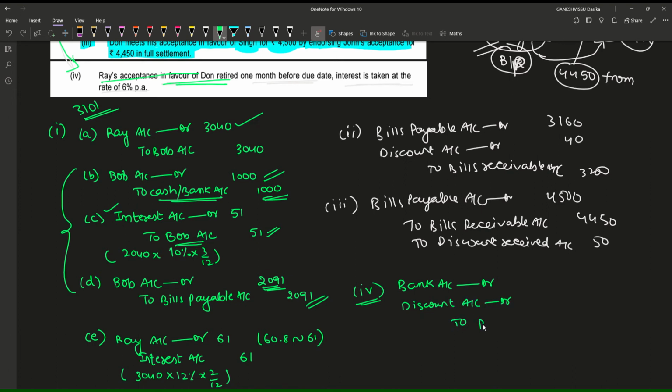To Bills Receivable 3101, on which what is the amount of discount? 15.50. So if we subtract this, 3085.50 is the amount here.